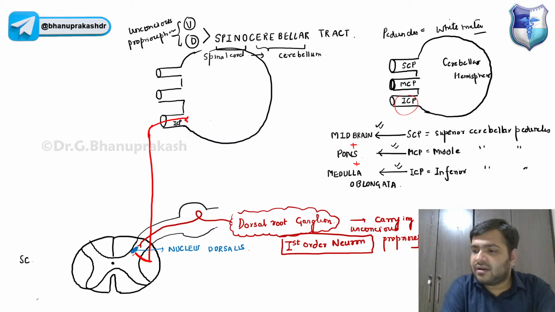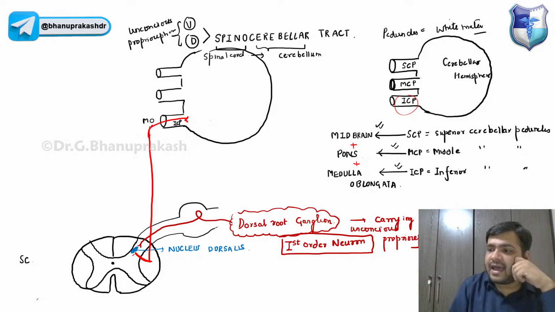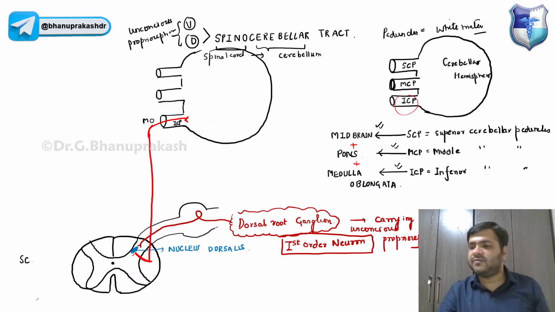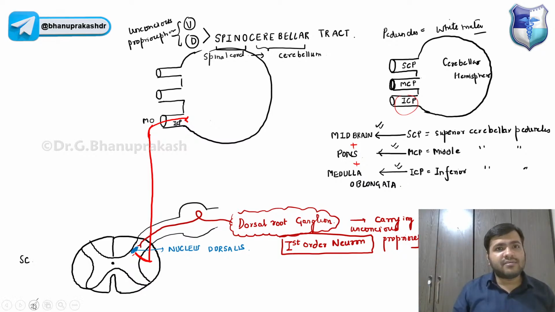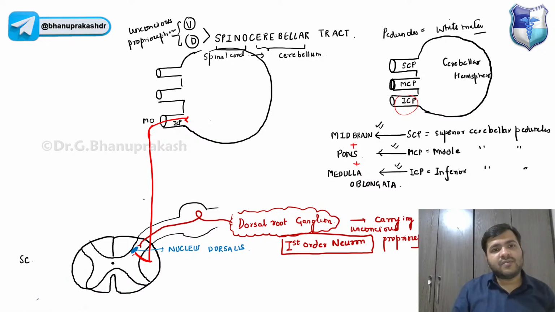The neuron which runs on the same side, guys, will go upwards in the brainstem. It reaches the medulla oblongata, and only then will it turn into the inferior cerebellar peduncle and reach the cerebellum, right? So yes, it is Osama, very good, it is right. This tract, which is the direct tract, coming directly, is called the dorsal spinocerebellar tract. That is something you have to remember over here.